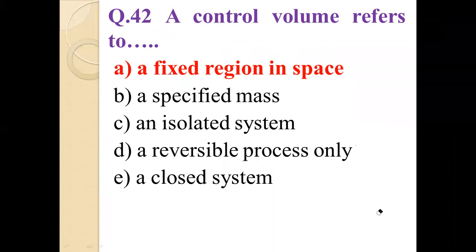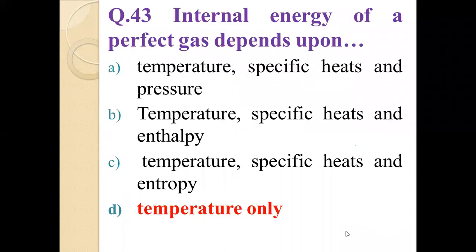What is question number 43? Internal energy of a perfect gas depends upon, options are given. There are 4 options in the question. First option A: temperature, specific heats, and pressure. Then temperature, specific heats, and enthalpy. Then temperature, specific heats, and entropy, and temperature only.